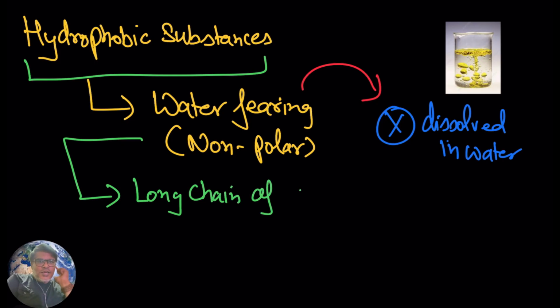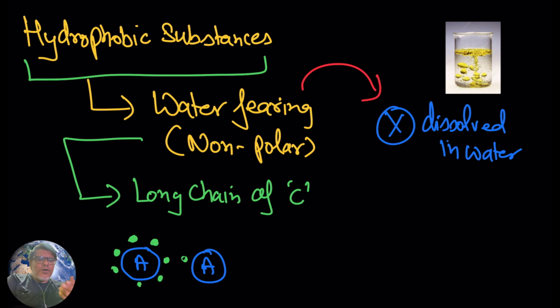Generally, hydrophobic substances have a long chain of carbon. Let's suppose this is one oil droplet A, and around it you have a number of water molecules, and another oil droplet A, around which you have another layer of water molecules.